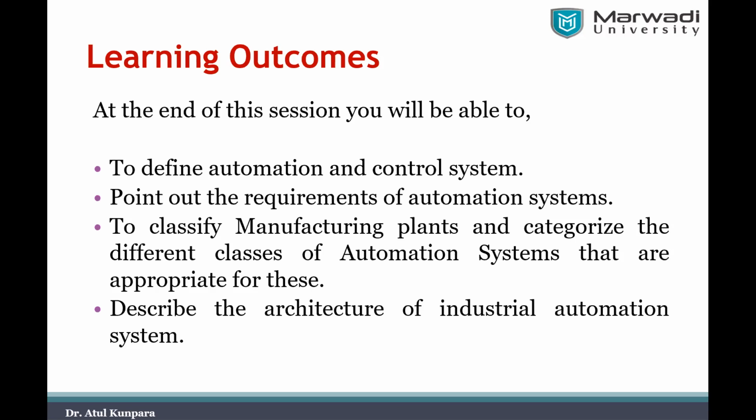You will also be able to point out the various requirements of an automation system. Then you will be able to classify manufacturing plants and categorize the different classes of automation system that are appropriate for this. And you will also be able to describe the architecture of an industrial automation system.